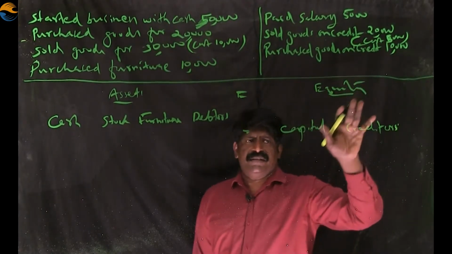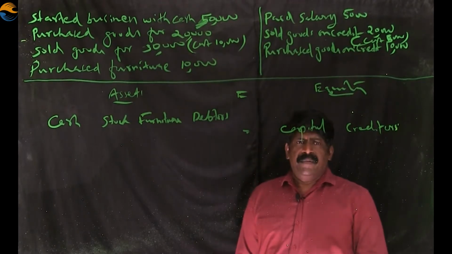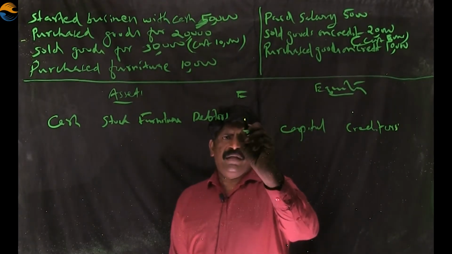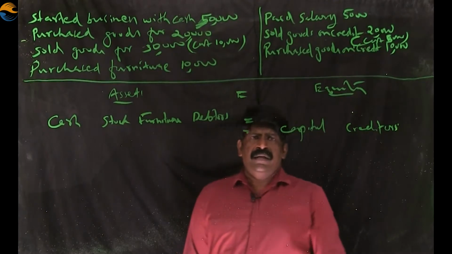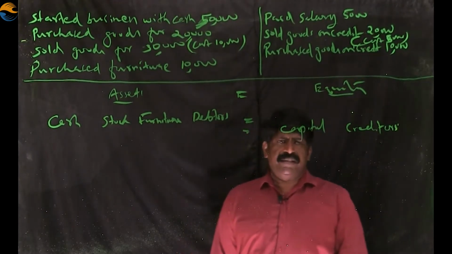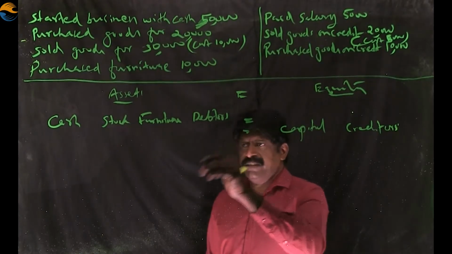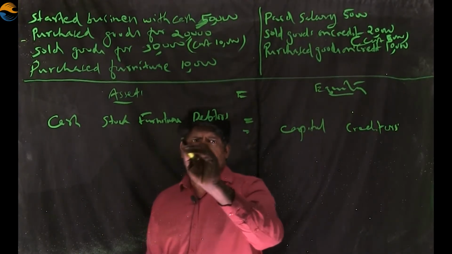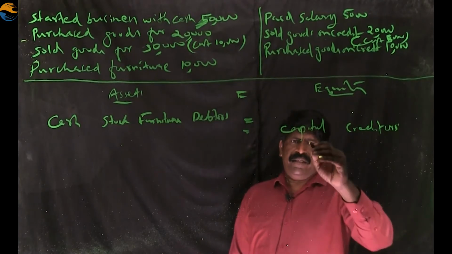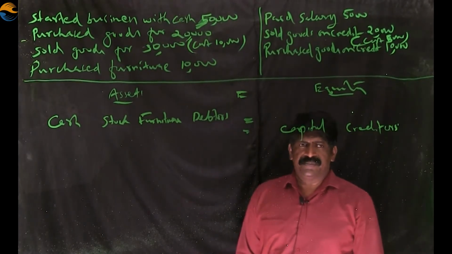So all the transactions are analyzed. The left hand side and the right hand side of the equation were analyzed. On the left hand side, there should be cash, stock, furniture, debtors. On the right hand side, capital and creditors.